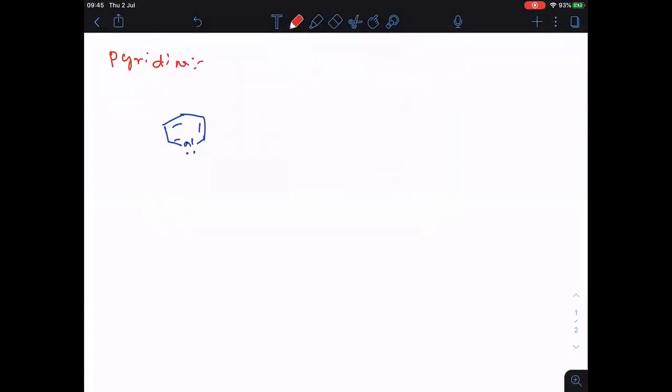Clear? Now, regarding pyridine, some 2-3 points I want to discuss here. What are the 2 important points? First of all, pyridine is aromatic, because 3 pi bonds are there in the ring. Is it clear, everyone? Then the lone pair on nitrogen does not participate in resonance. Why? Because the lone pair lies in a pure sp2 hybrid orbital.